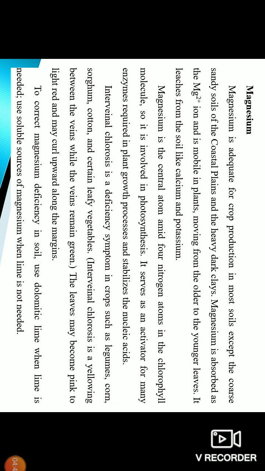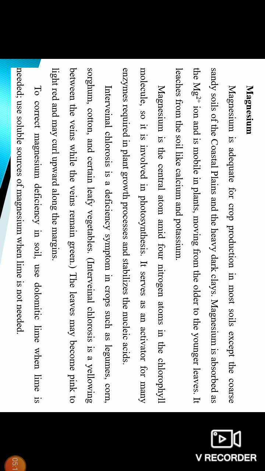Then magnesium. Magnesium is adequate for crop production in most soils except the coarse sandy soils of the coastal plains and the heavy dark clays. Magnesium is absorbed as the Mg2+ ion and is mobile in the plant, moving from the older to younger leaves. It leaches from the soil like calcium and potassium.